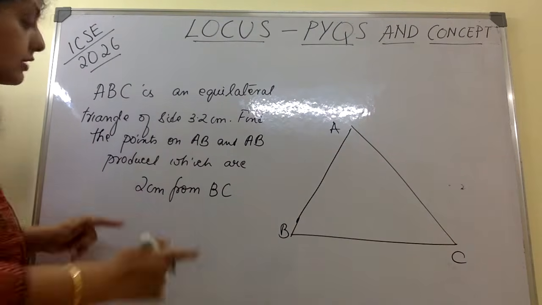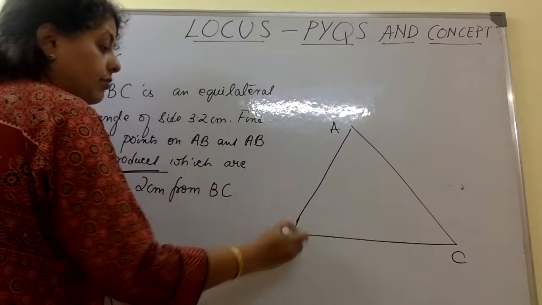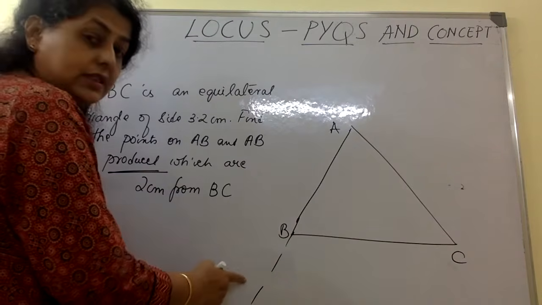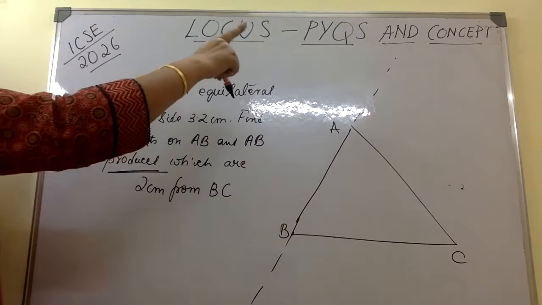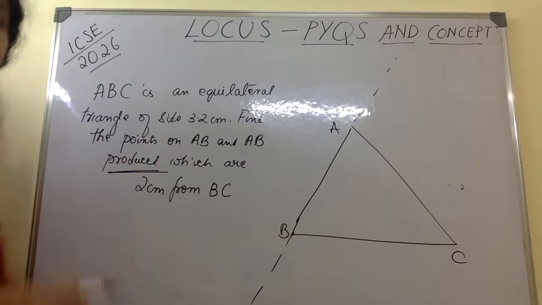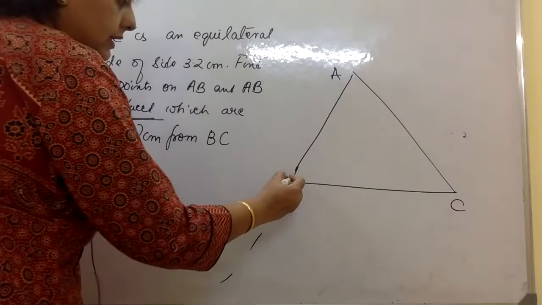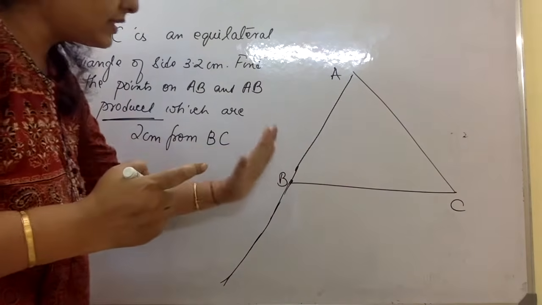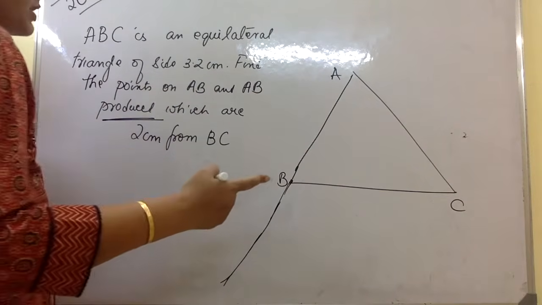Now why I took up this question is for this word. What is AB? AB is definitely this line, but AB produced is this. Another thing, AB produced is not this. That is BA produced. I hope you understand where lies the difference. So this part of the line is AB produced. So you will also have to produce it. There should be no bends. Hold the scale and draw it. So AB produced, which are 2 centimeters from BC.